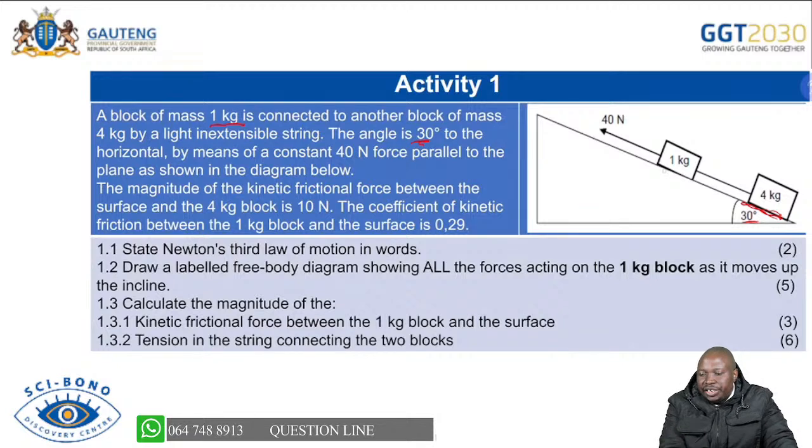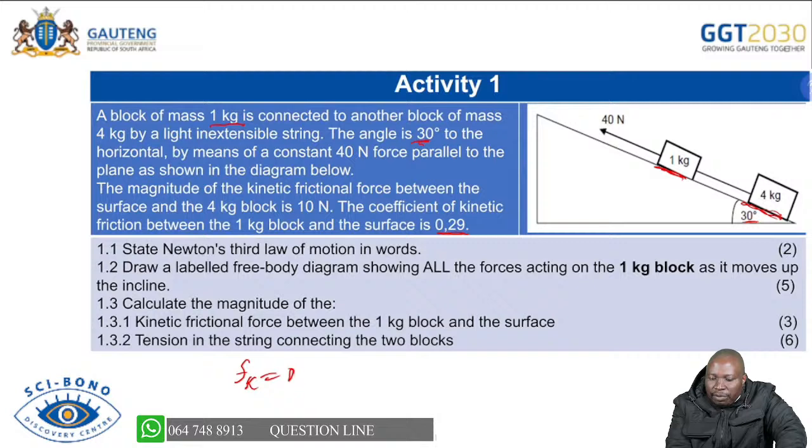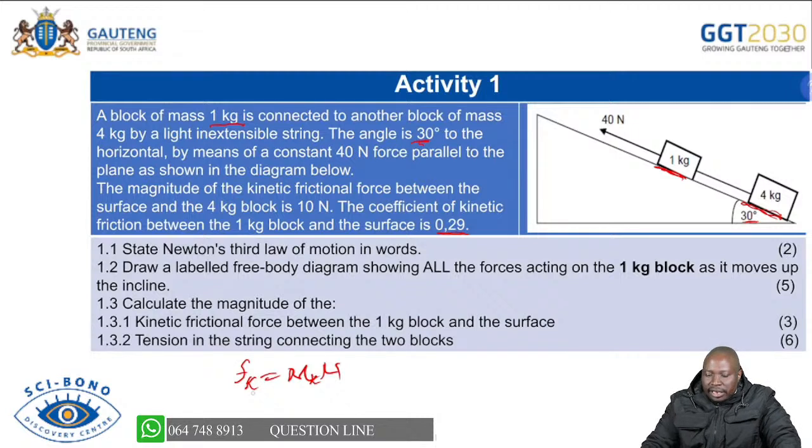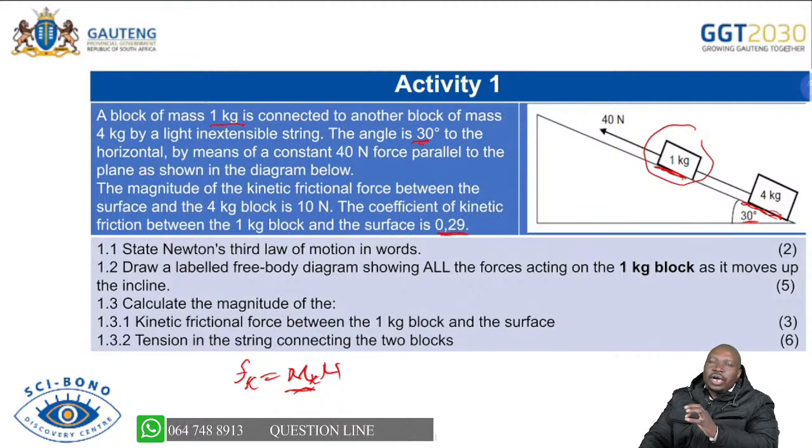But when it comes to the 1 kg block, we are saying you are given the coefficient of kinetic friction, which is 0.9. Immediately when you see the coefficient of kinetic friction, you must remind yourself we have this formula: the coefficient of kinetic friction times the normal force. That must help you to calculate the kinetic frictional force across the 1 kg. So when you see the coefficient of kinetic friction, you know exactly that we will need you to calculate the kinetic frictional force that you will be able to use in the formula.